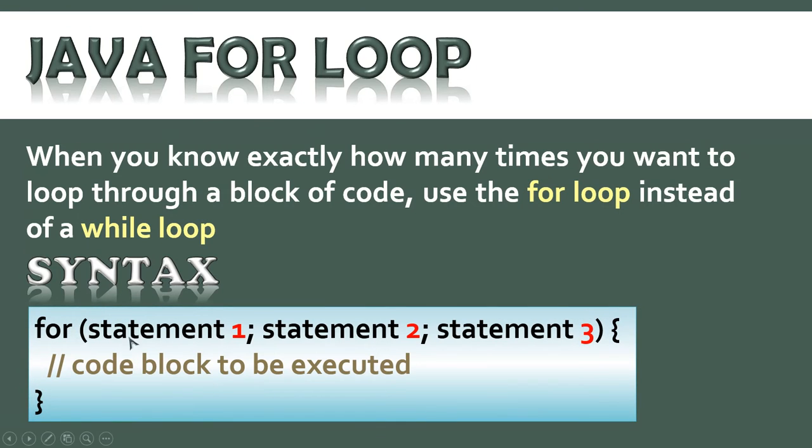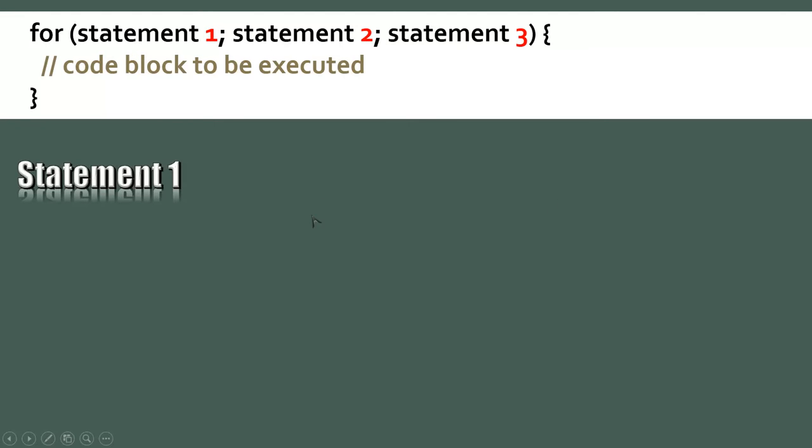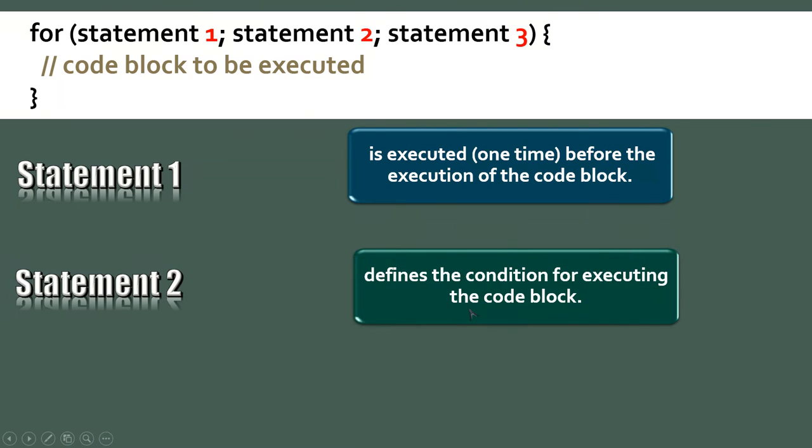So the for statement 1, statement 2 and statement 3, the code block is here. So opening and closing braces are there. Now we come to the working of the particular code, that is statement 1, statement 2, statement 3. So you know how it works. First statement is executed one time before the execution of the code block.